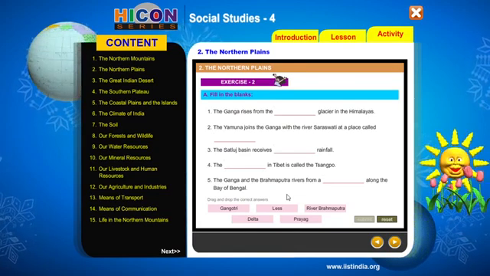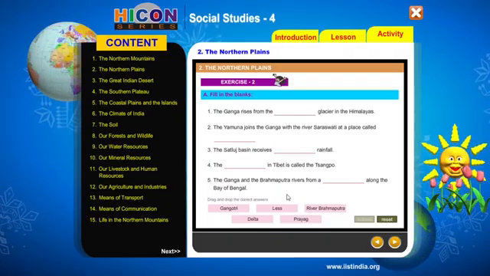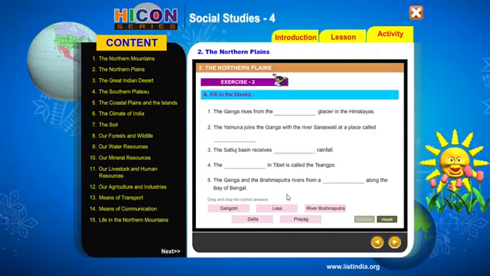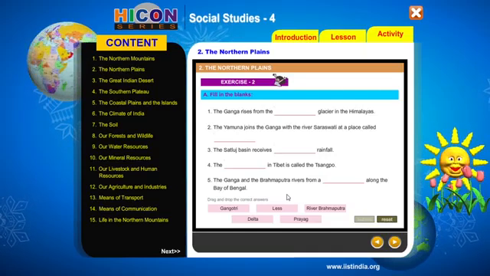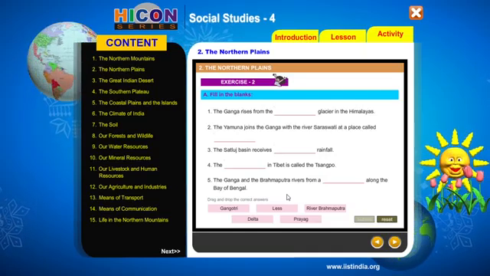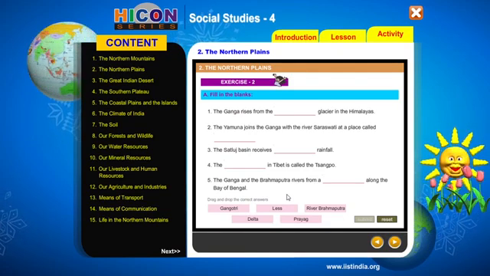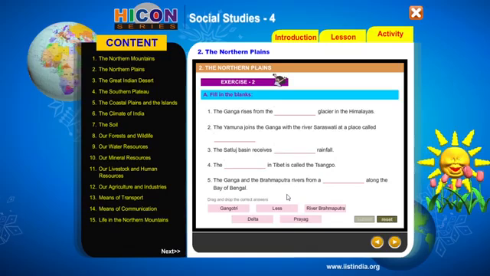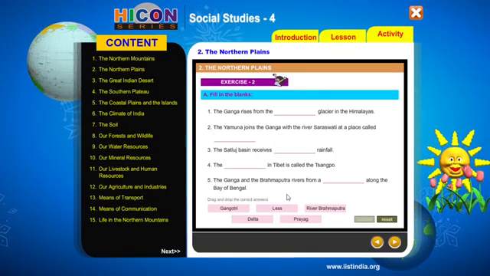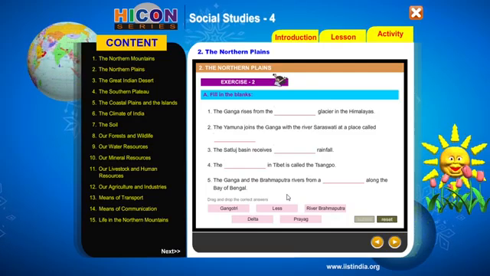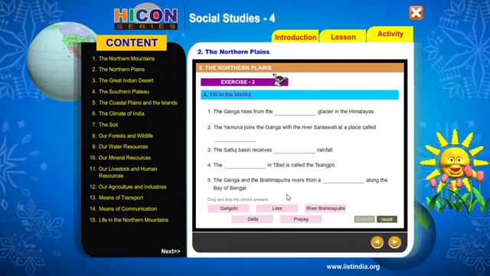While dealing with the lesson part, we have seen the major rivers in the Northern Plains, which include the Indus, River Satluj, River Yamuna, River Ganga, and River Brahmaputra. And the speciality of these rivers is, yes, they originate from the Himalayas, isn't it? And in the previous lesson, the Northern Mountains, we have also seen the rivers Ganga and Yamuna originate from glaciers, right?